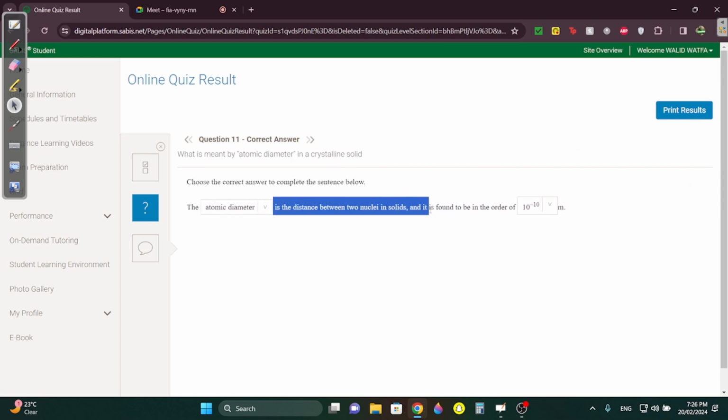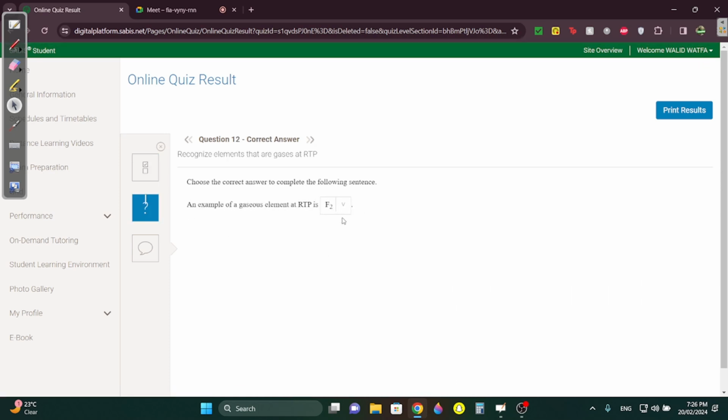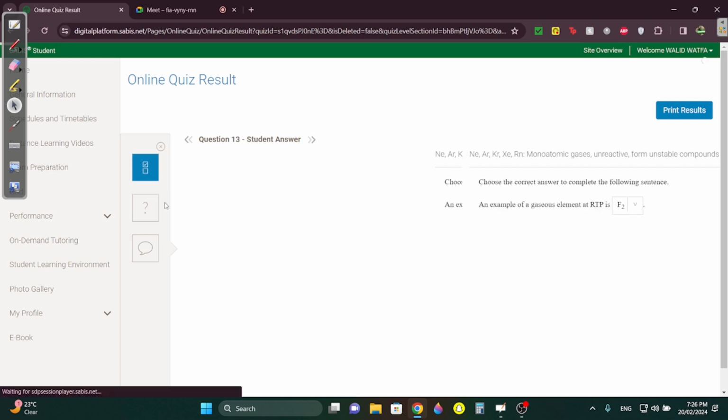The atomic diameter, memorize this. The diameter is the distance between two nuclei, and it's always 10 to the negative 10. Question 12. A gaseous element at RTP is F2. The other choices are mercury and bromine, and you guys know that those two are always liquids.